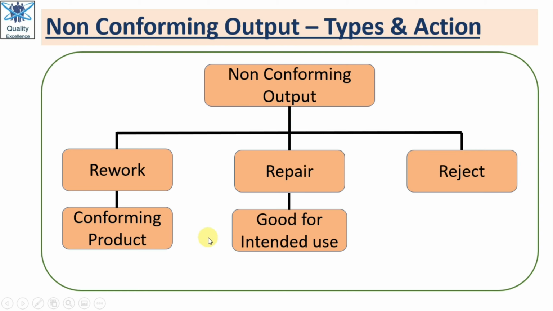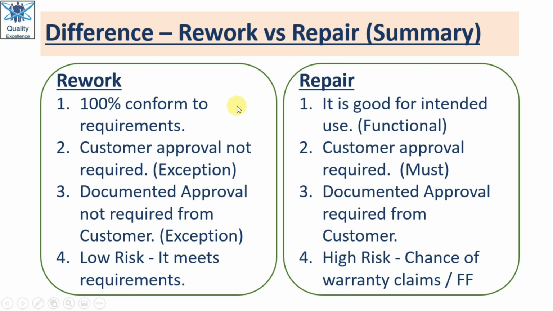And the third category: if we cannot rework, if we cannot repair the part, and if the customer does not accept the deviation, that part will be rejected and we have to scrap that part. So these are the types and actions of non-conforming output. Now let us understand, in a summarized manner, the difference between rework and repair.